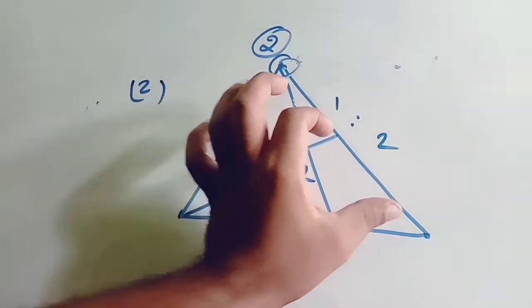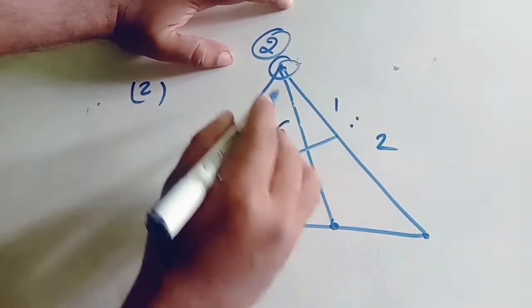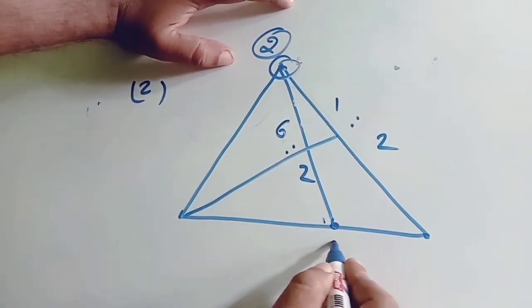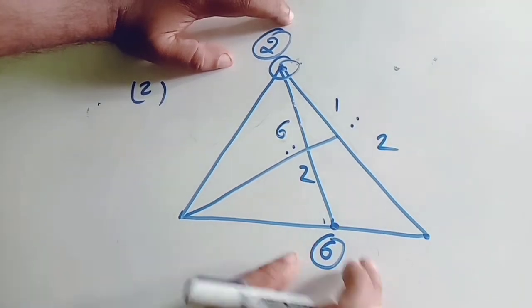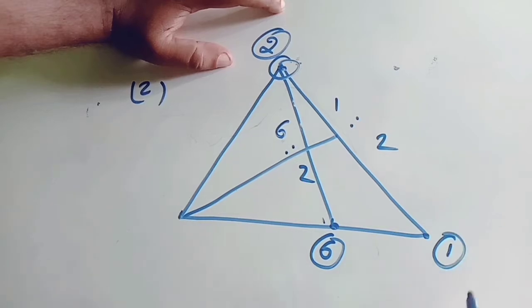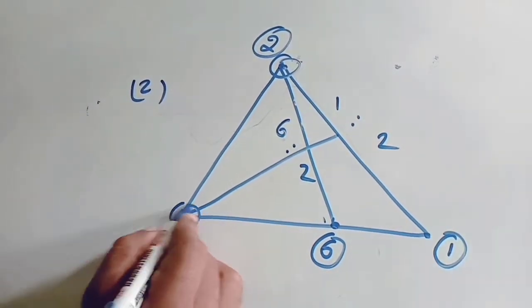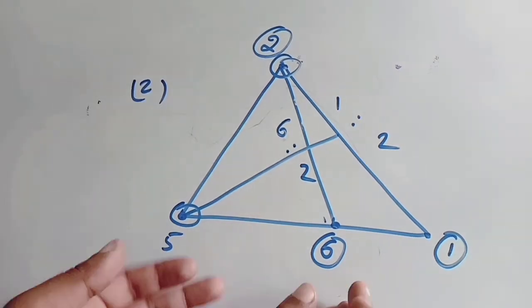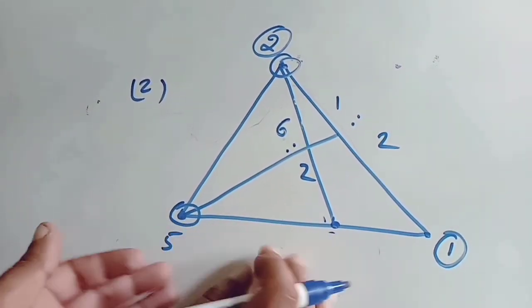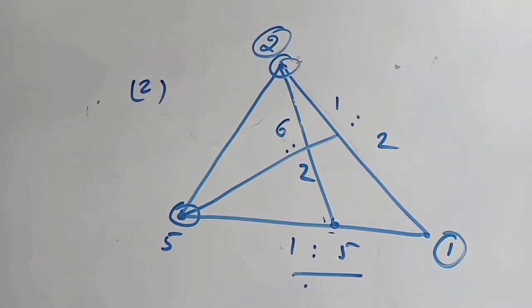Okay, 6:2. Now let us assume the weight is 2 kg. Obviously this can be satisfied, right? So both the lines are satisfied. 2 kg. So based on this line, what is this weight? 6 kg. Here 2 is there, here 6 should be there, because 6:2. Here 2 is there, here how much weight should be there? 1 kg. So here 1, total weight is 6. What is the weight on this beam? 5 kg. So what is the ratio of this to this? Inverse ratio, 1:5. Clear? Simple.